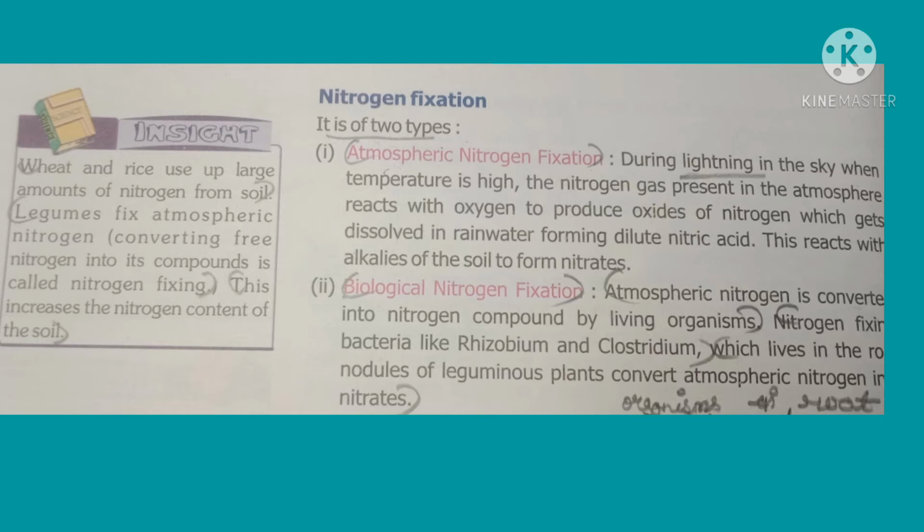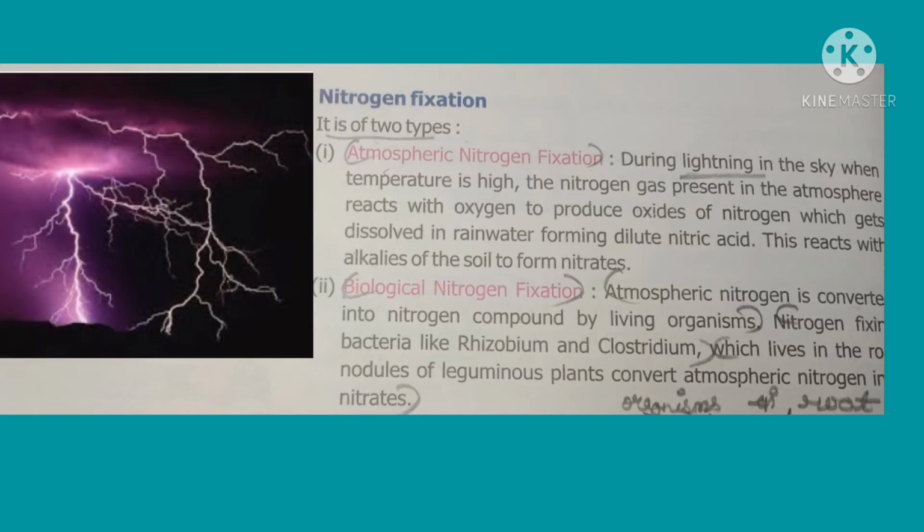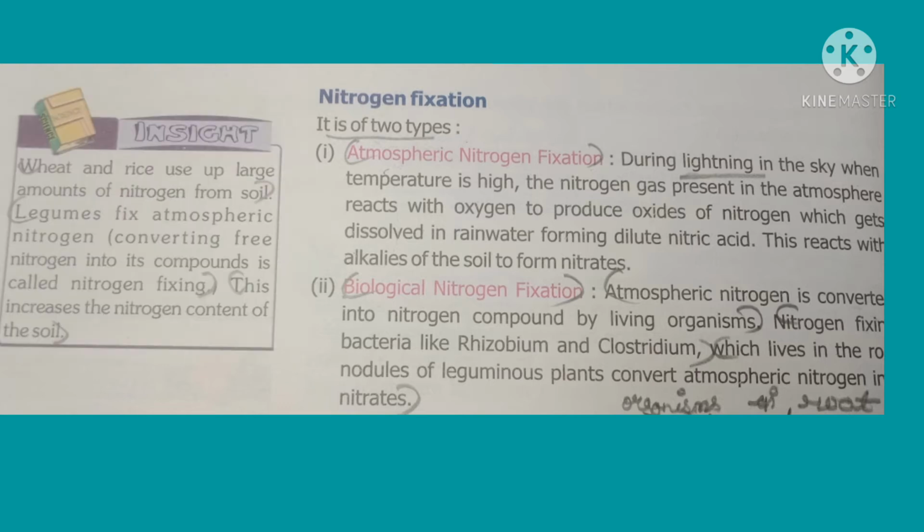In order to break the nitrogen element, lightning is required, because lightning provides high energy so that nitrogen breaks and reacts with water to form nitric acid. This nitric acid reacts with the alkalis present in the soil and is converted to nitrates, which will be used by plants for preparation of protein.